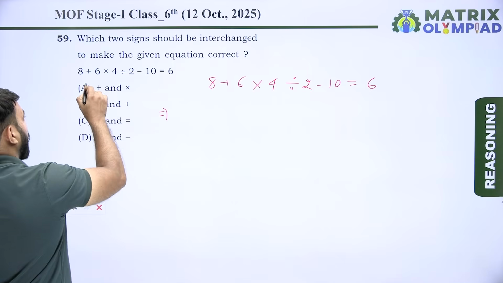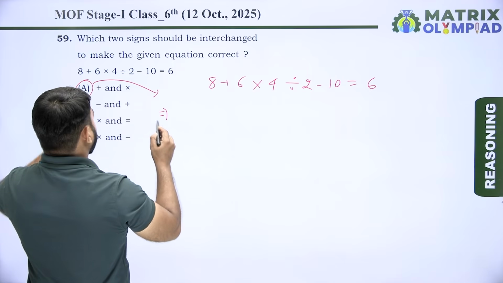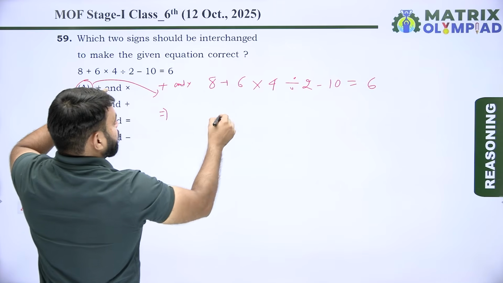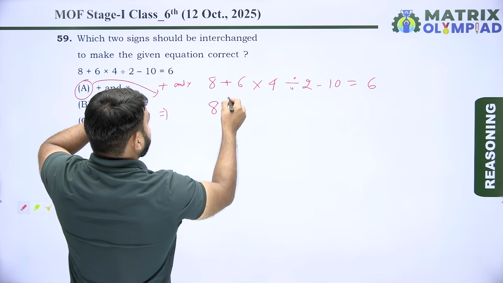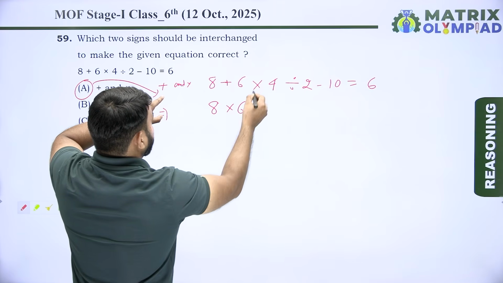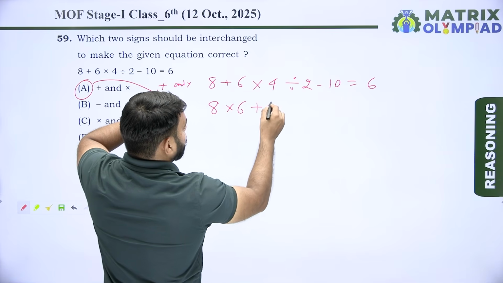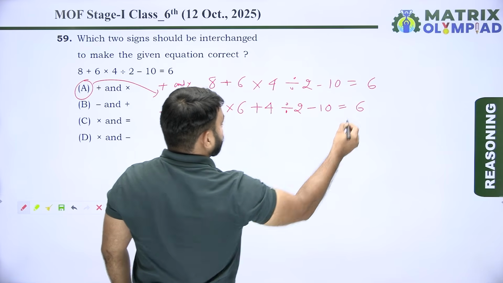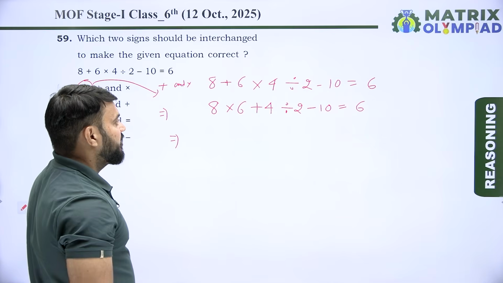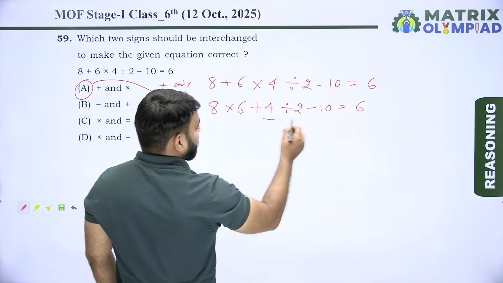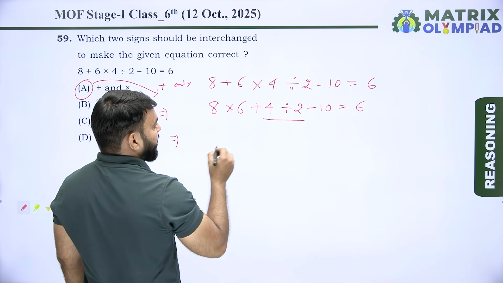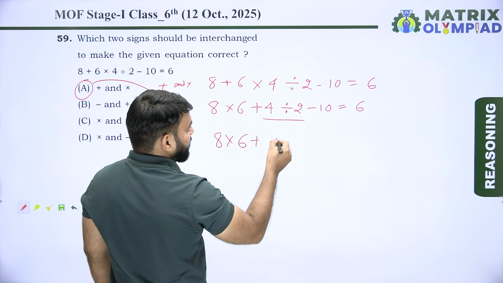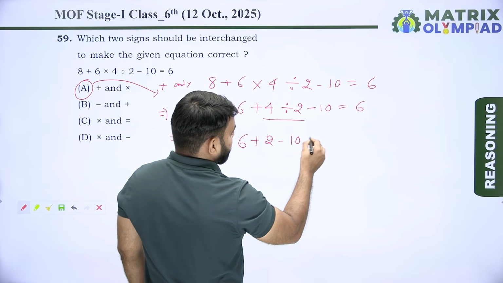So first, taking option A: interchange the plus and multiply. So 8 multiply by 6 plus 4 divided by 2 minus 10 is equal to 6. Now using BODMAS, first divide the numbers. 4 divided by 2 is 2. So 8 multiply 6 plus 2 minus 10 is equal to 6.